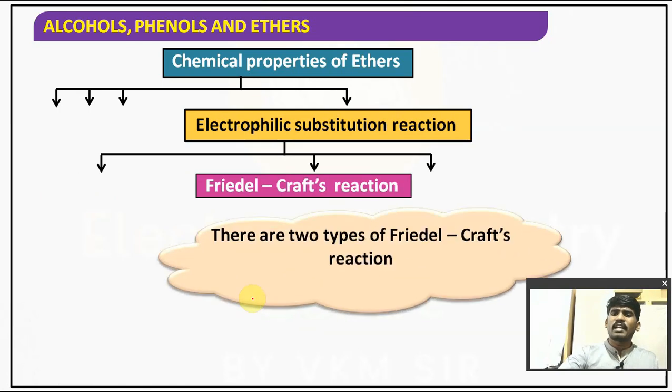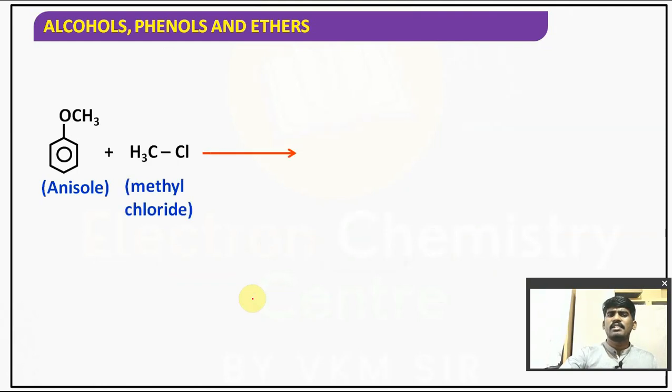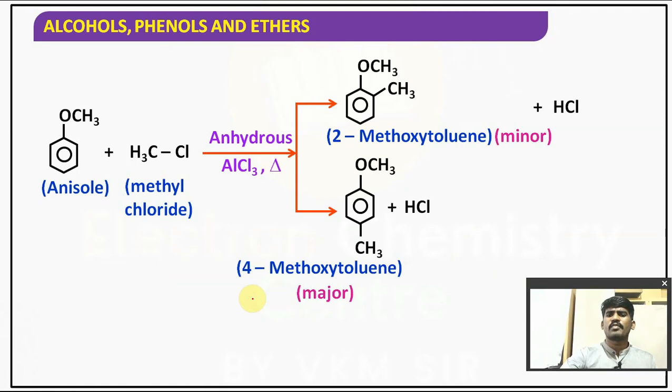Next we have Friedel-Crafts reaction. There are two types of Friedel-Crafts reaction: alkylation and acylation, as you know, right? Anisole, whenever it reacts with methyl chloride, an alkyl halide, in the presence of anhydrous AlCl3, a Lewis acid, gives 2-methoxytoluene as a minor product as well as 4-methoxytoluene as a major product. Is that clear for you? It is called Friedel-Crafts alkylation reaction.